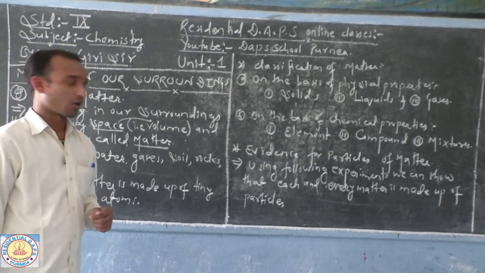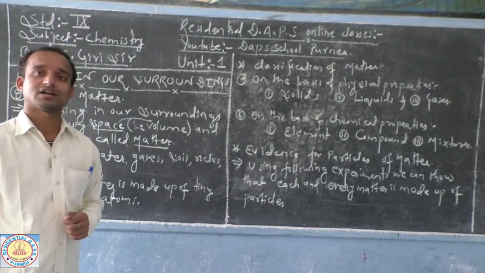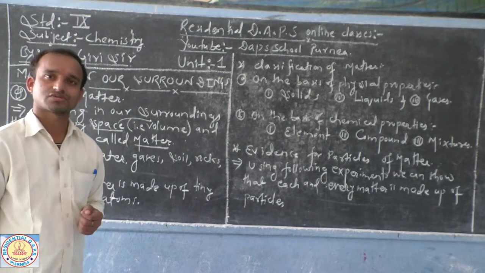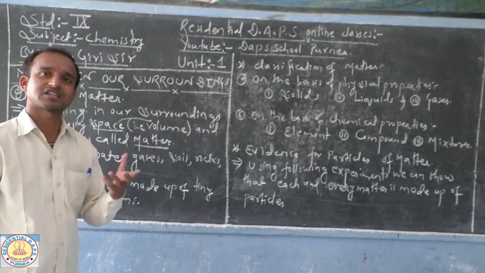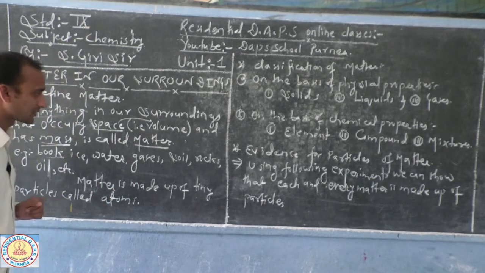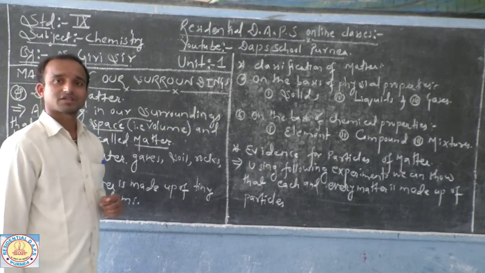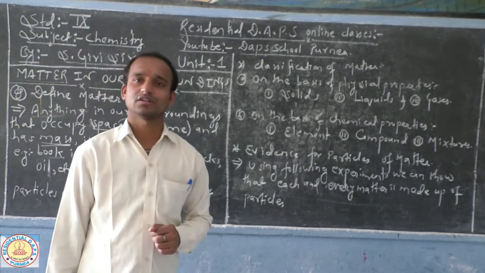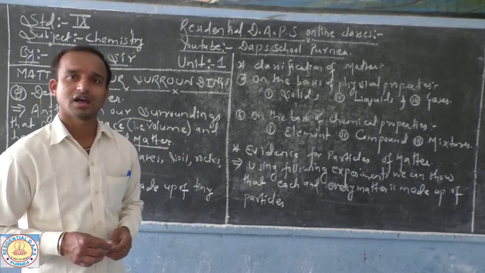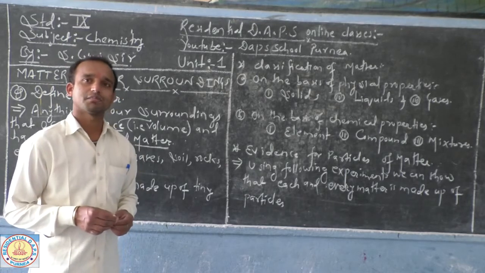Now, what things are considered as non-matter? Your thoughts, feelings, hatred, friendship, love, affection can be considered as non-matter, because they do not occupy space and they do not have any mass either.